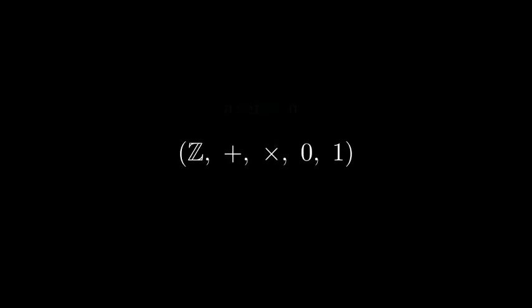Wait, the integers I already know with plus and times, that is a semiring. Exactly, the ordinary addition and multiplication you have used since childhood. But they are only one example. There are others, and here is the surprise that drives this whole episode. Each one corresponds to a different graph problem. 5 semirings, 5 questions about a graph.